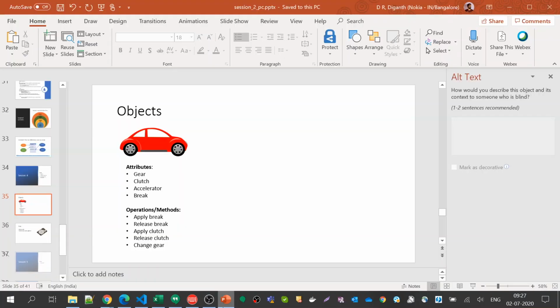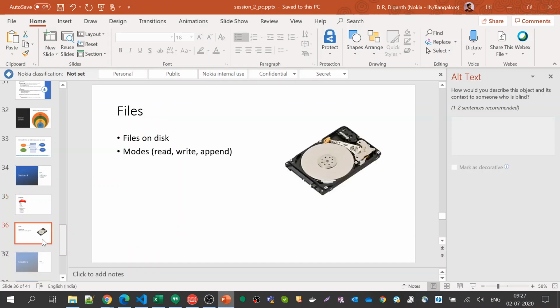Okay. So that was about objects. So let us jump to files. So what are files on disk? We can say they are just markings on the magnetic disk. When we try to read a magnetic disk, it is organized in terms of sectors and blocks. When we say that the hard disk is corrupted, that means I'm not able to read the sectors and the blocks inside the magnetic disk. So that is what is meant by corruption.